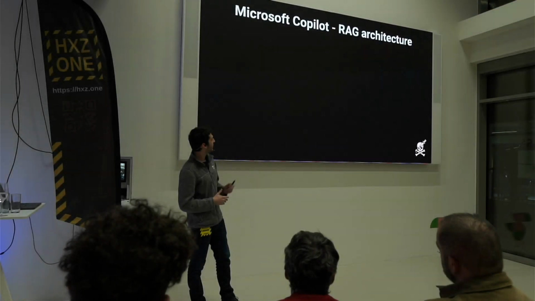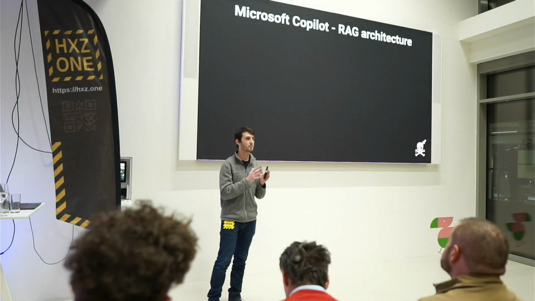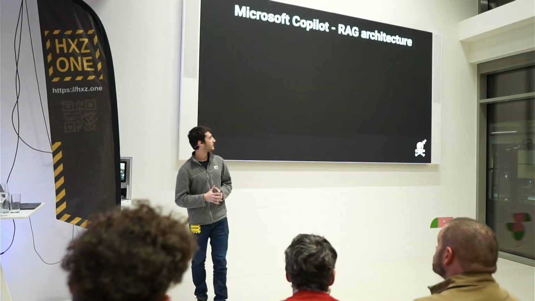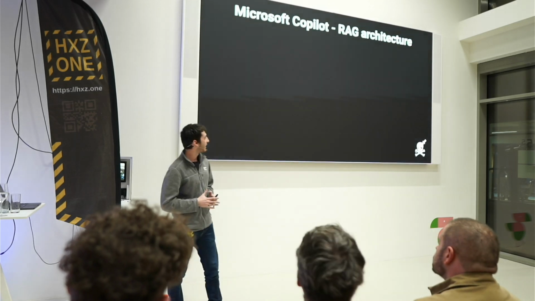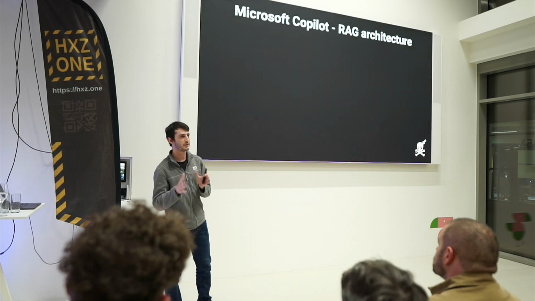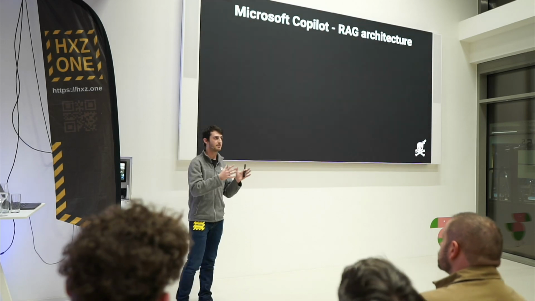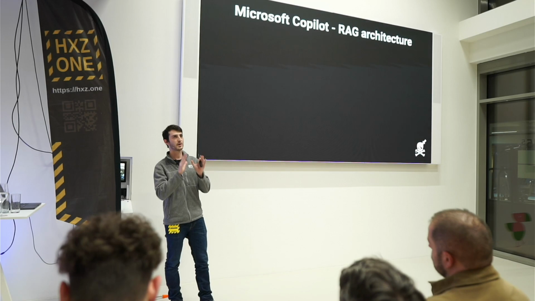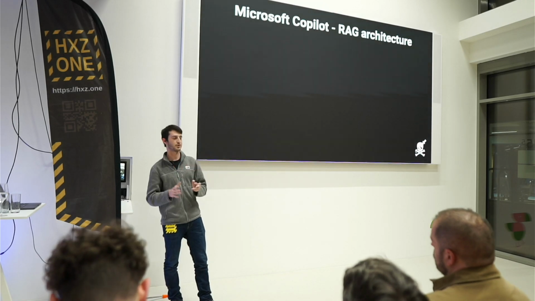The way these enterprise copilots work is something called RAG architecture. The idea here is that the AI can't summarize your last emails if it doesn't see your last emails. So the idea behind RAG is bringing the AI the right context it needs to answer questions.